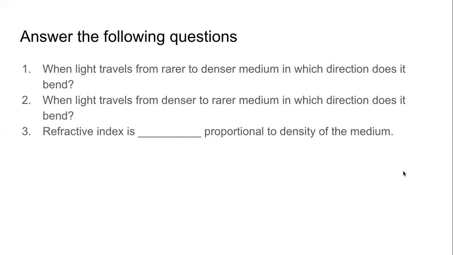And we know that the denser the medium is, the light bends more. That means refractive index is more. That means refractive index is directly proportional to density of the medium.